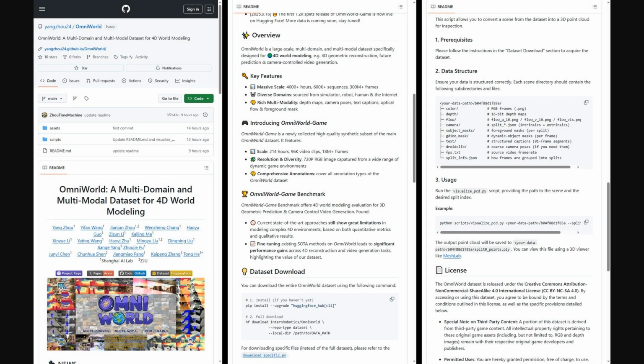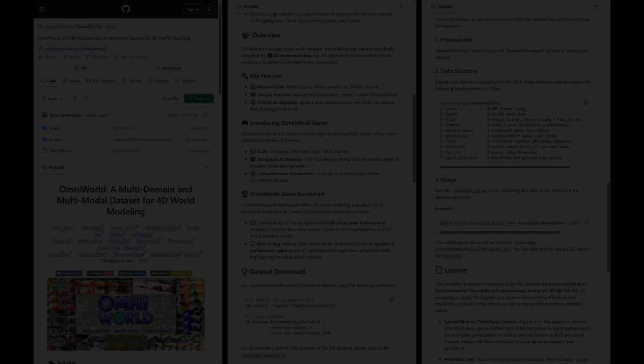Also, the authors shared a GitHub repo. You'll find a detailed README with dataset overview and news, download instructions via Hugging Face, a scripts folder including VisualizePCD to turn scenes into point clouds, example data structure, and licensing notes. The repo highlights the OmniWorld-Game subset and benchmark details.